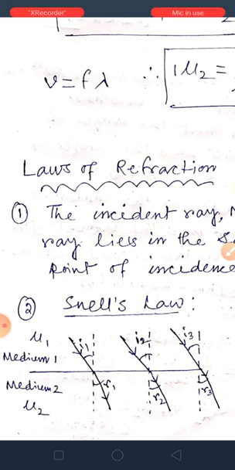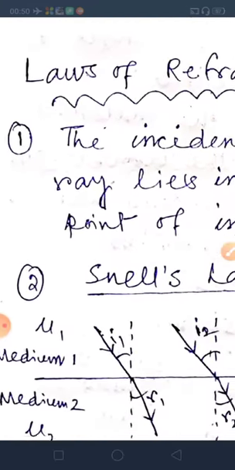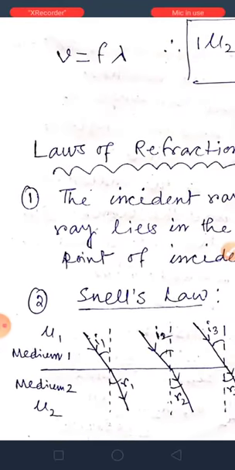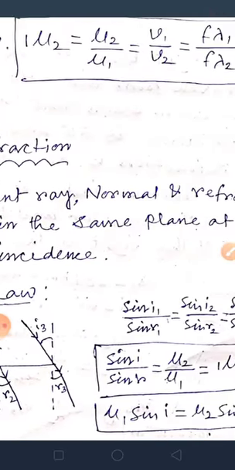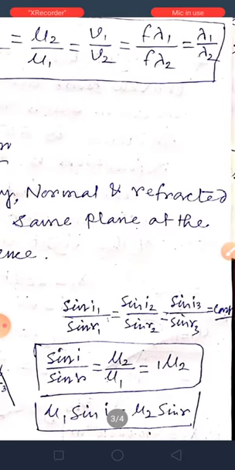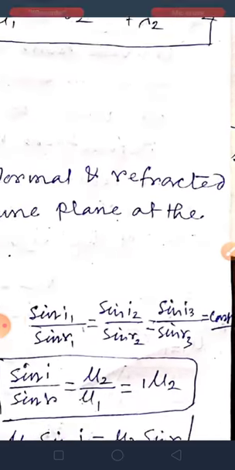Understood? If the pair of media is the same, then sin I1 by sin R1 is equal to sin I2 by sin R2 is equal to sin I3 by sin R3, which is constant.